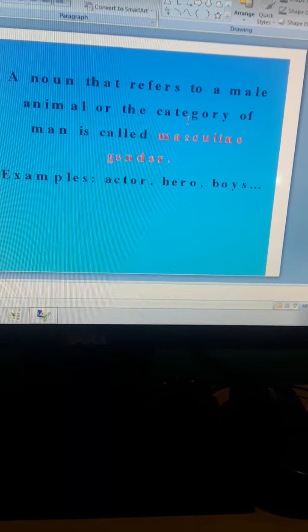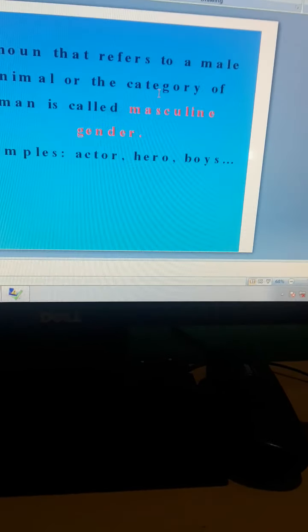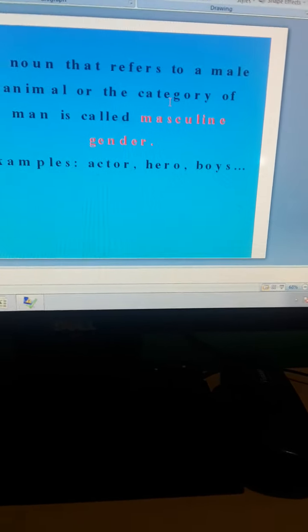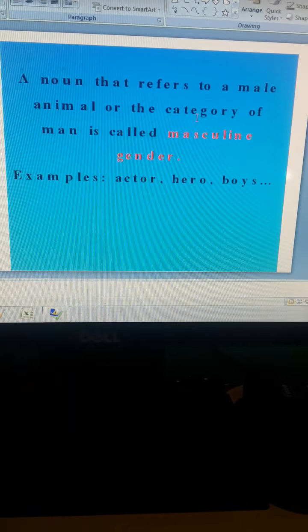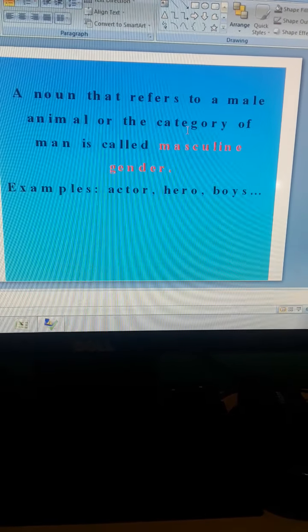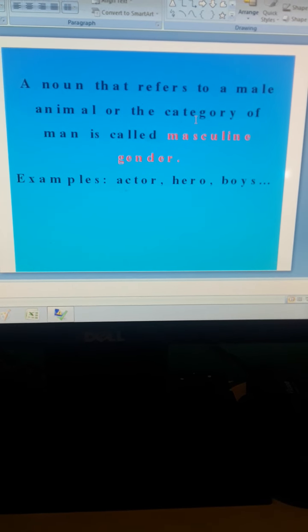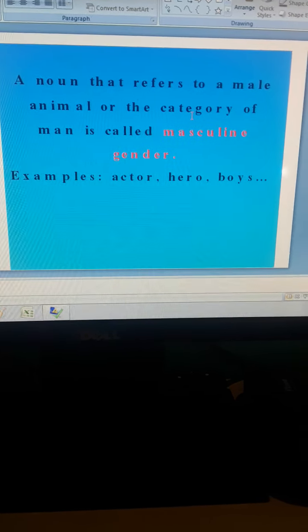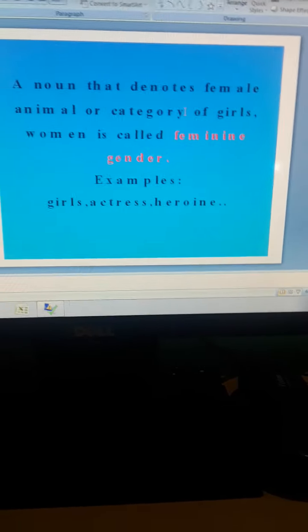So what is masculine gender? Students, masculine gender means dealing with anything related to the male category. That is called masculine gender. So let's see the definition. A noun that refers to a male animal or the category of man is called masculine gender. Some of the examples are as follows: actor, hero, boys, etc.